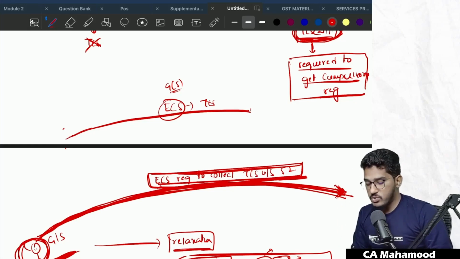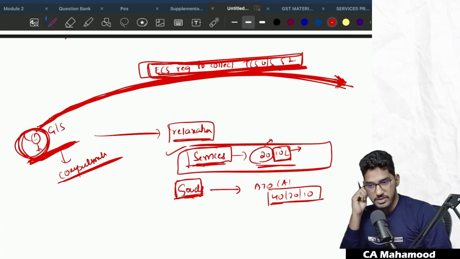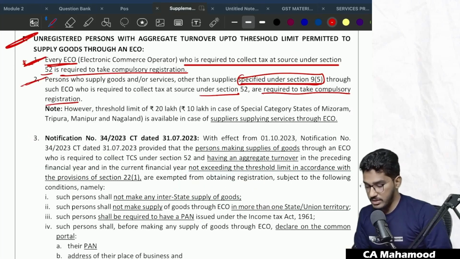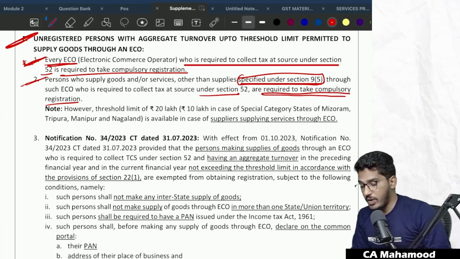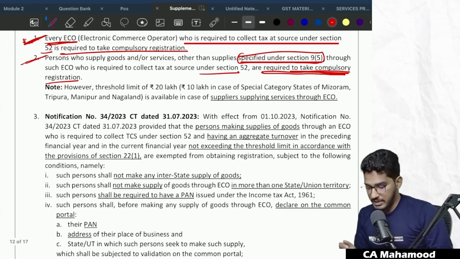If you are providing services through such an e-commerce operator who is not required to deduct TCS, then there is no mandatory requirement of registration. The mandatory requirement of registration exists only when you are supplying goods or services through an e-commerce operator who is required to collect TCS. For them only there is mandatory registration. So initially they said persons who supply goods or services other than supply specified under 9(5) through such an e-commerce operator who is required to collect TCS under section 52 are required to take compulsory registration. Initially they said this, but later, as I have told, they came up with relaxation.